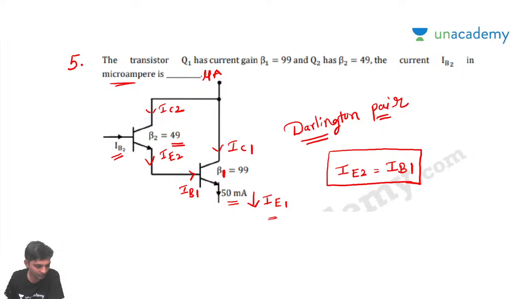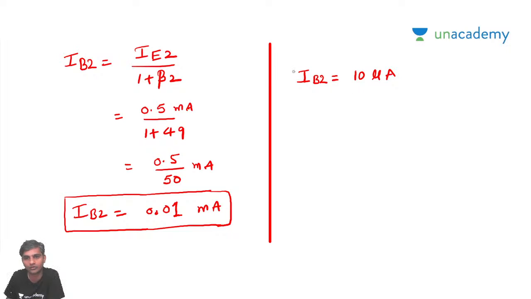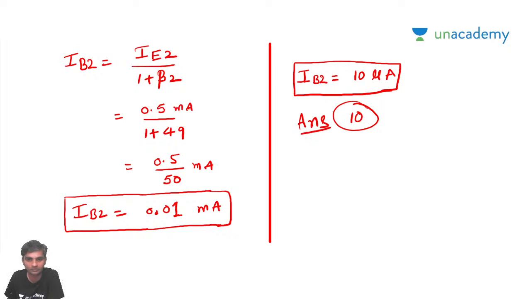If he's asked in microamperes, I can simply write IB2 is going to be 10 microamperes. So your option should be in microamperes. Just simply put 10. 10 is the answer.